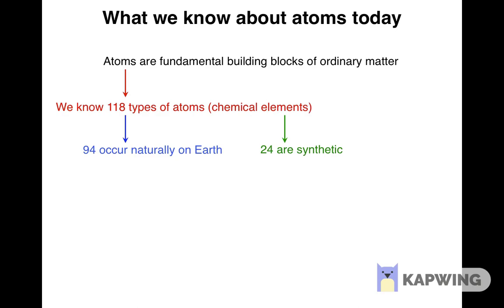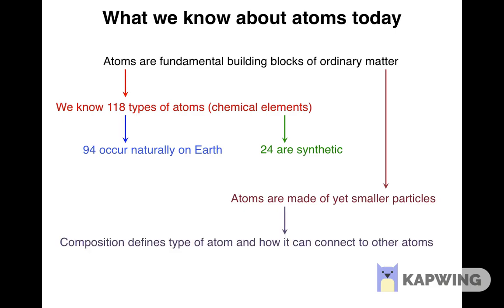One thing that Leucippus and Democritus were wrong about is that atoms are the smallest particles in nature that cannot be divided further. Atoms are fundamental building blocks of ordinary matter, however they themselves are made of yet smaller particles, and their composition actually defines what kind of an atom we have and how it can connect to other atoms.